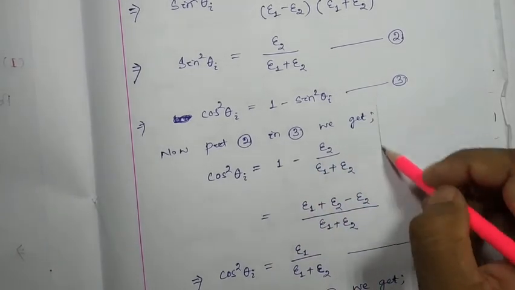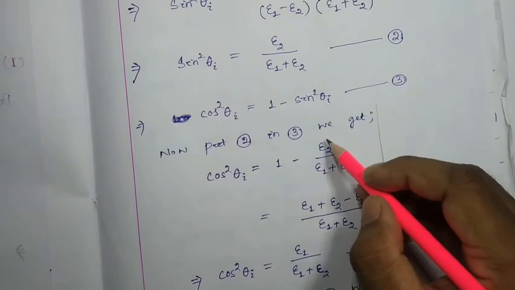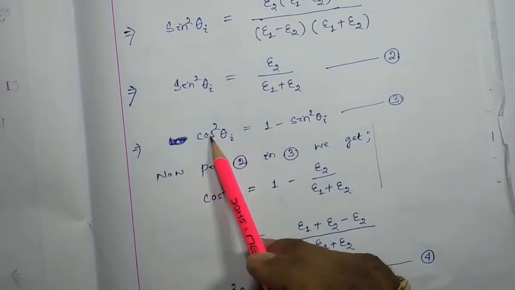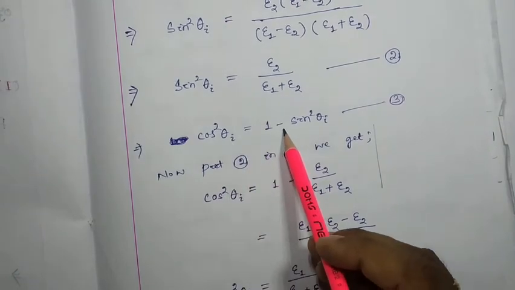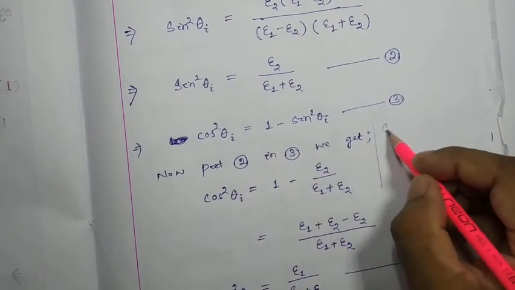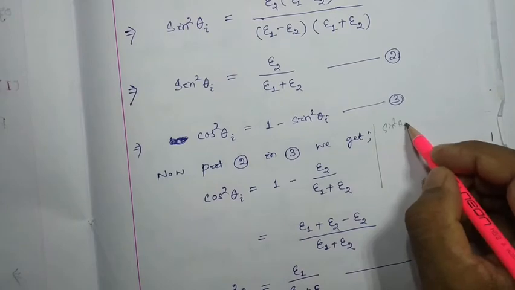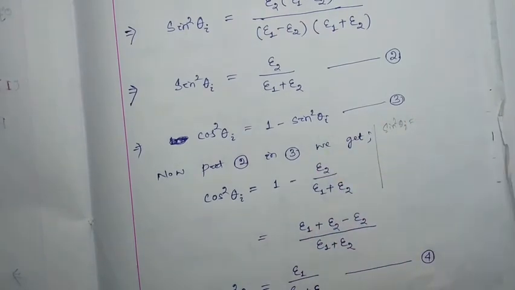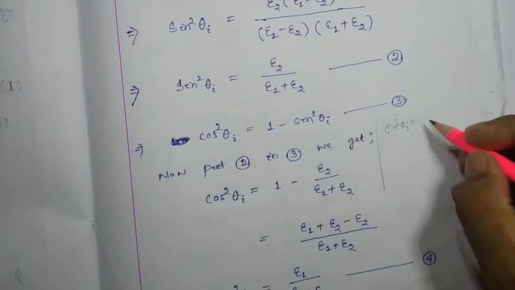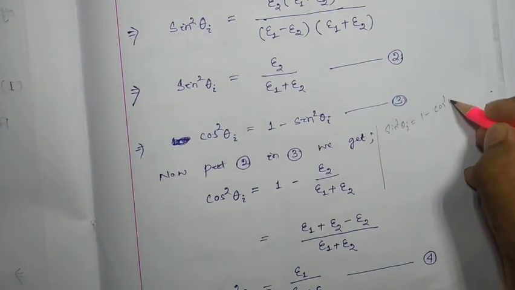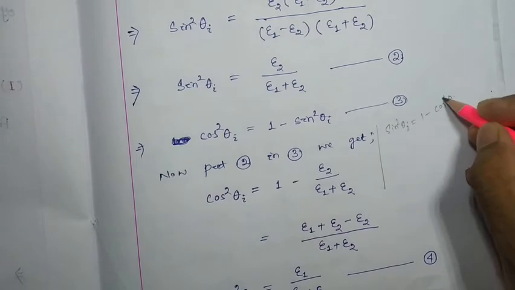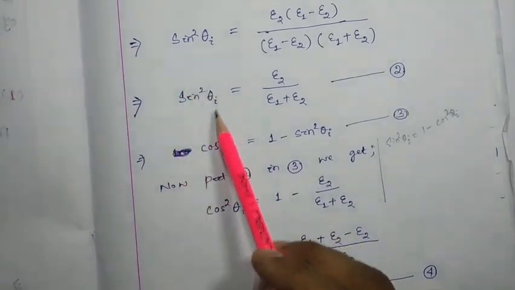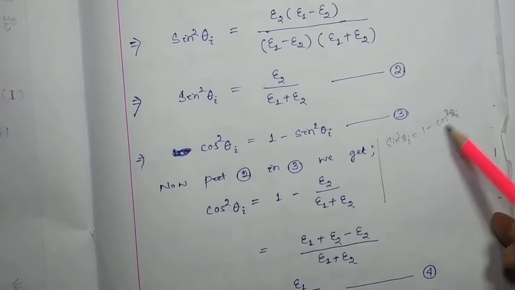Here I omitted 2 steps. You can see that cos square theta I equal to 1 minus sin square theta I. So sin square theta I will be equal to 1 minus cos square theta I, right? So you just put sin square theta I as 1 minus cos square theta I.